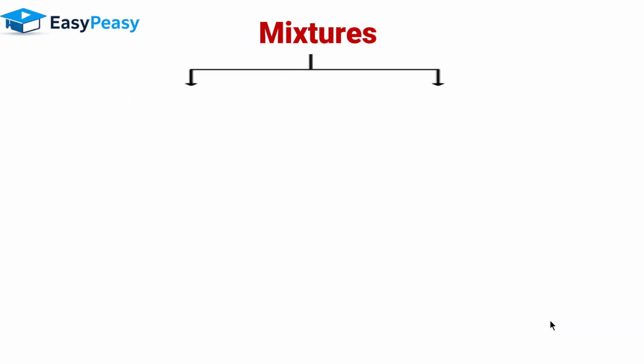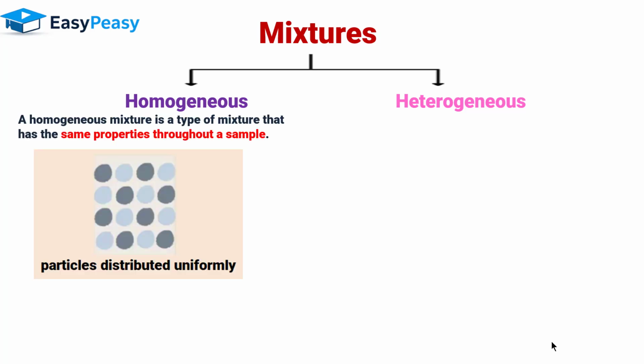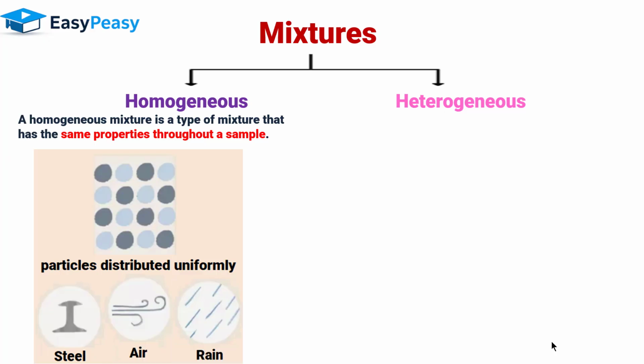Now let's talk about mixtures. Mixtures further subdivide into homogeneous mixtures and heterogeneous mixtures. A homogeneous mixture is a type of mixture that has the same properties throughout a sample. Examples include steel, air, and rain.